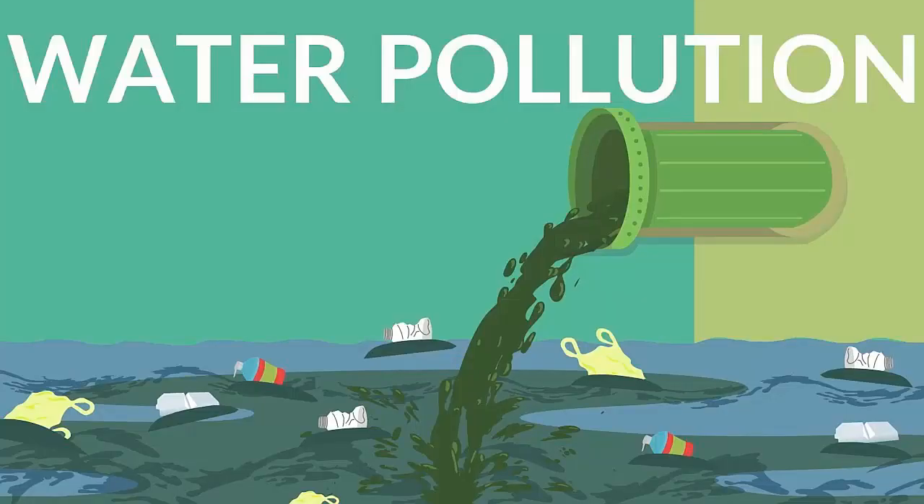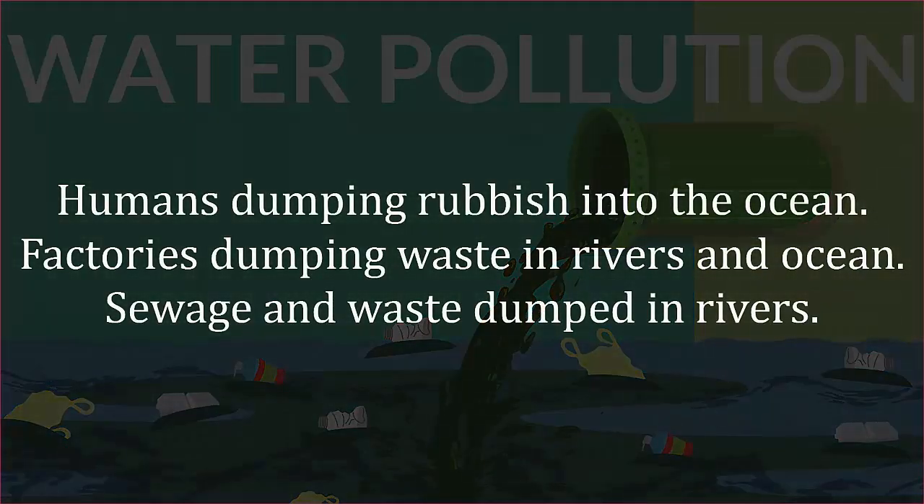Water pollution. Water pollution has become a problem on our earth which is affecting human and animal life. Humans dumping rubbish into the ocean, factories dumping waste in rivers and ocean, sewage and waste dumped in rivers are some of the causes of water pollution.